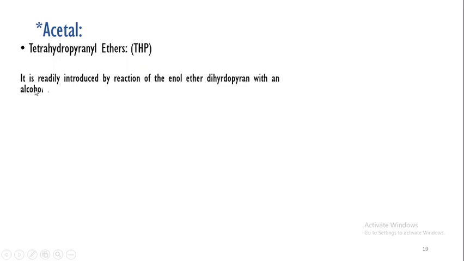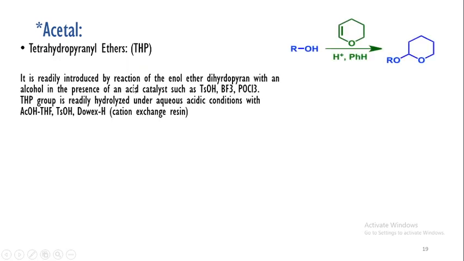That means it is readily introduced by the reaction of enol ether dihydropyran with an alcohol. This is our alcohol, which can be protected by means of tetrahydropyran. This is the structure of tetrahydropyran. This is the protected form of this alcohol into acetal by using this dihydropyran.